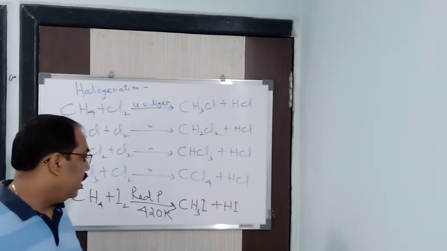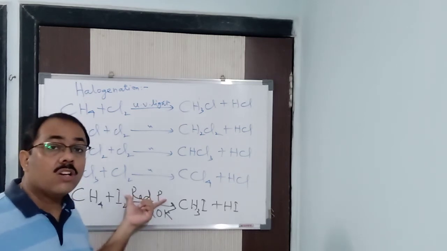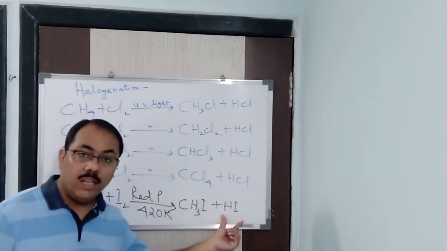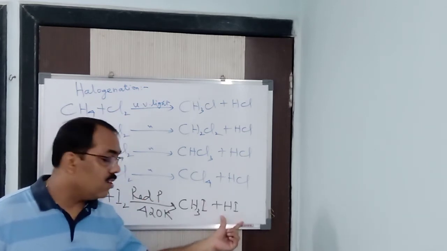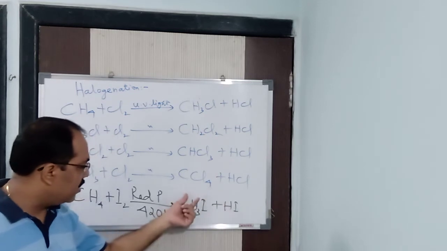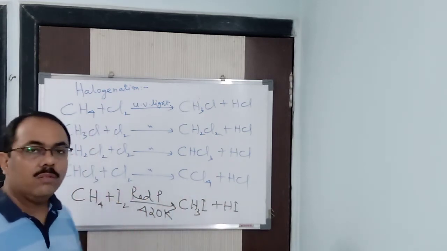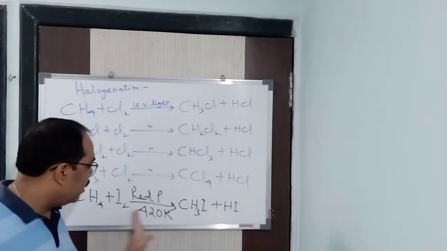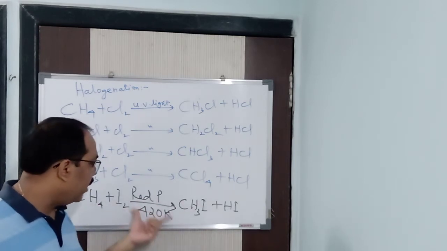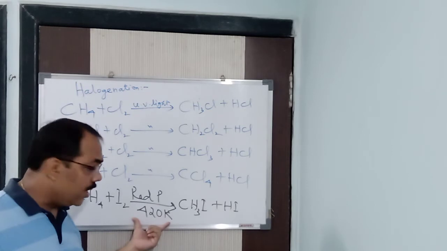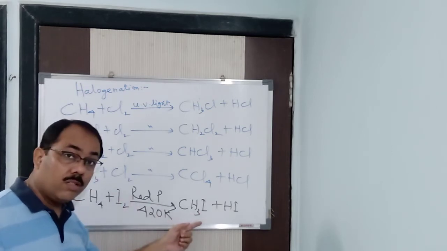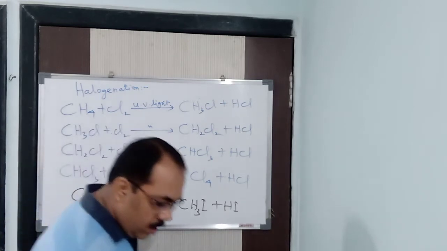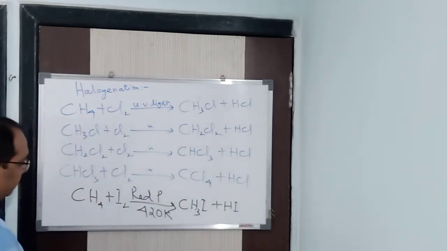In this way, red phosphorus acts as an oxidizing agent. It oxidizes HI, and hence HI does not get a chance to further react with CH3I to form CH4 and I2. I think you got this particular thing. That is the thing you have to remember. Whenever you write the reaction with CH4 plus I2, you need to write this particular condition. Then only the reaction becomes irreversible. If you don't write this, the reaction is reversible. So I hope you understood this.